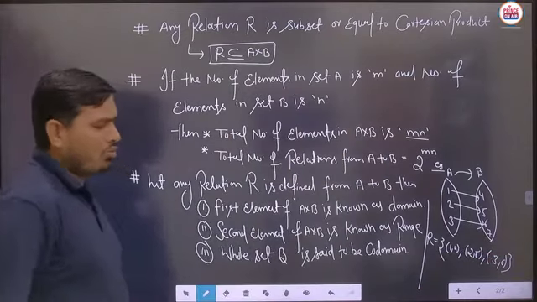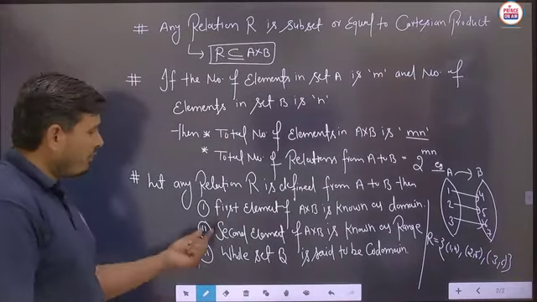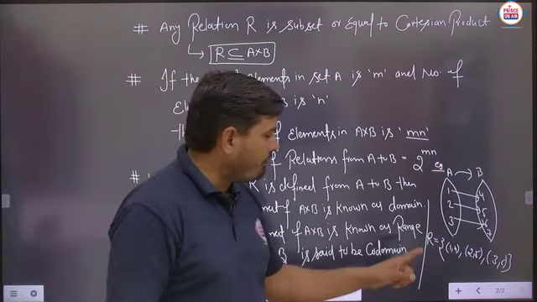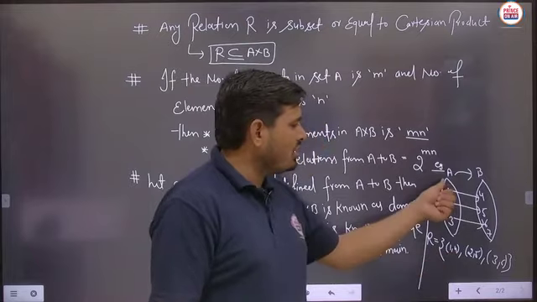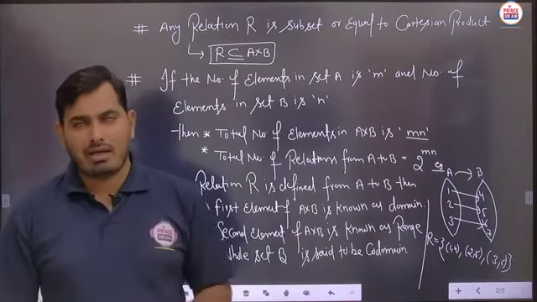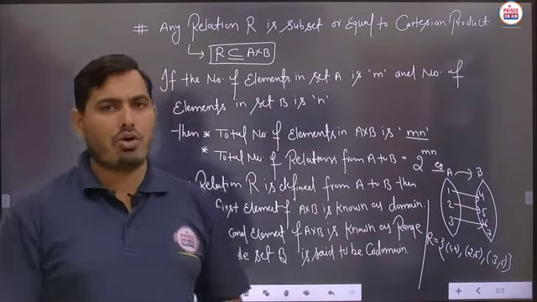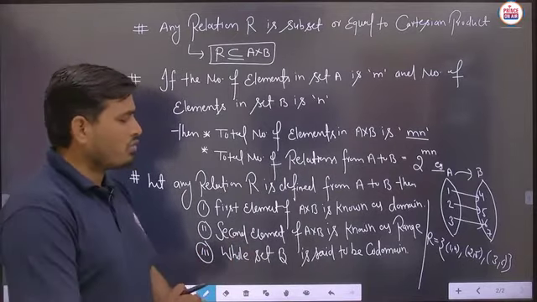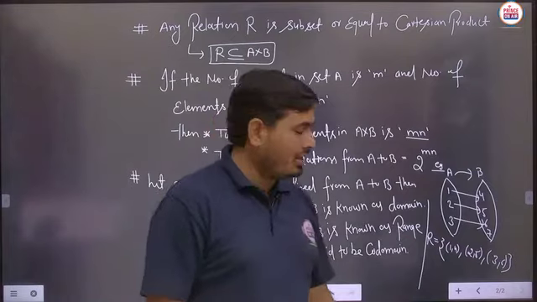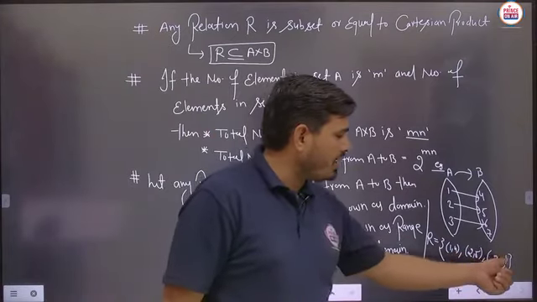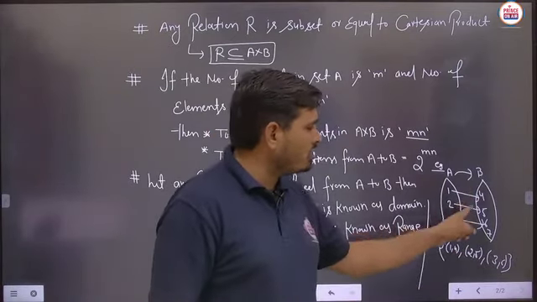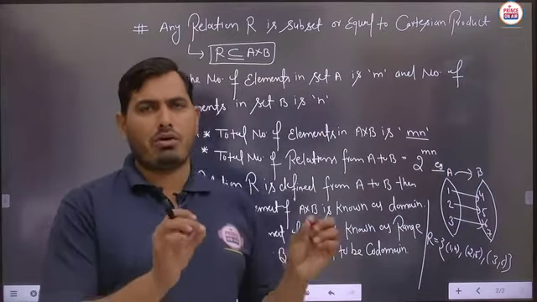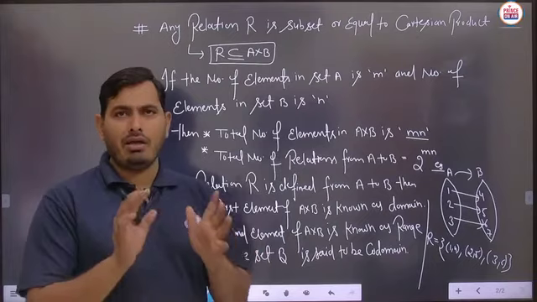Now what should be the domain of this relation? You can say, students, the first element of A cross B. This is the format of A cross B here. So the first elements, 1, 2 and 3, which lie in set A, are said to be the domain elements. And in the second part, the second element of A cross B is known as the range. So what should be the second elements here? 4, 5 and 6. You can take only these three elements, 4, 5, 6, not 7. Is it clear? So the range will include only three numbers: 4, 5 and 6.